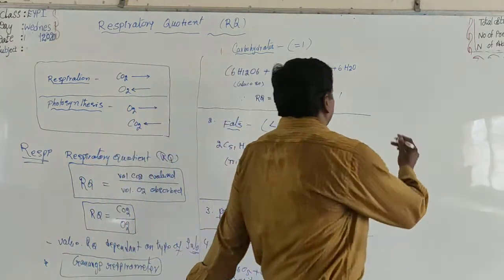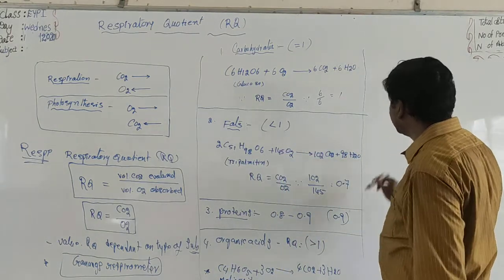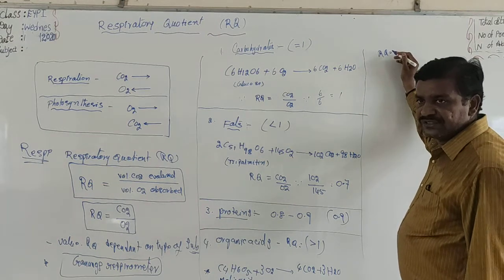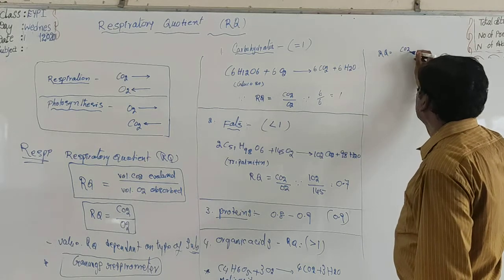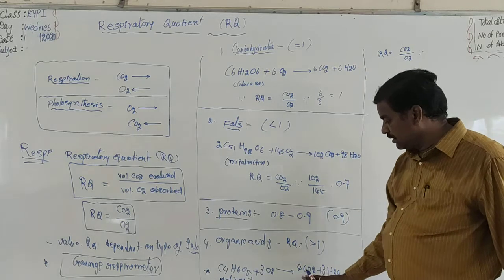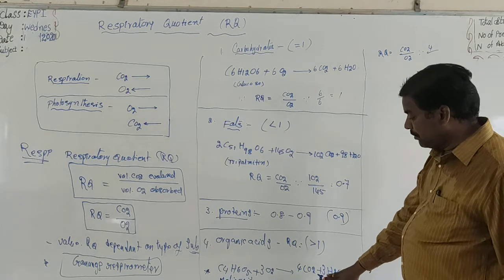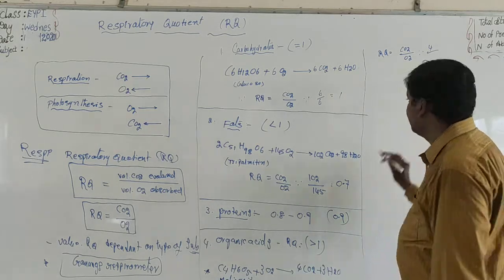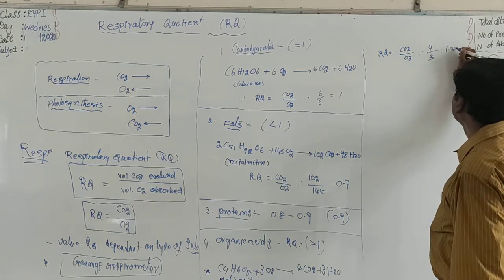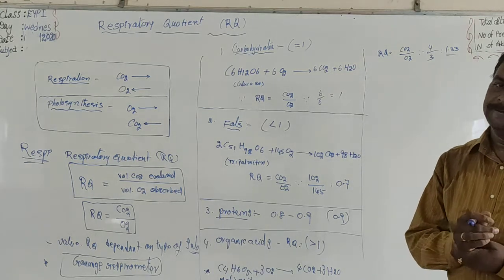Now, coming to calculation of RQ value. What about RQ value for this malic acid? RQ value is equal to CO2 by O2. That is equal to how much amount of CO2 is evolved? 4 molecules. 4 by how much amount of O2 is absorbed? 3. 3, that is 4 by 3, which is equal to 1.33. This is RQ value 1.33.